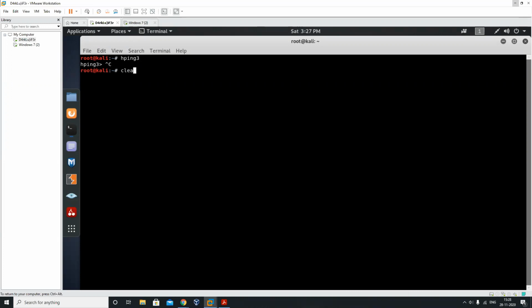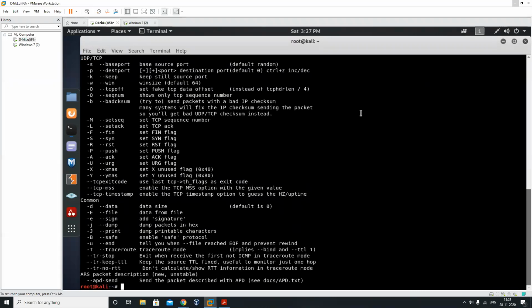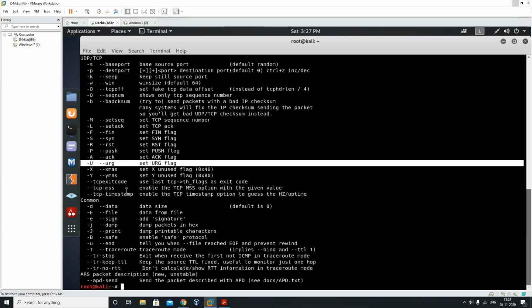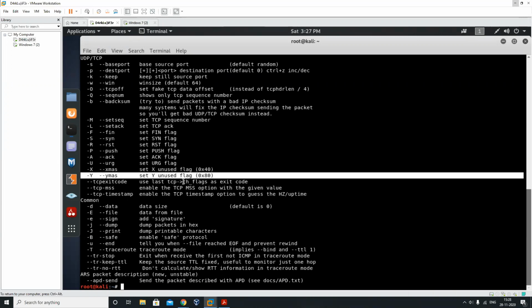hping3 is basically used to make customized packets. If you are talking about a packet, it's all about the TCP headers, like your FIN, your SYN, your RST, your PUSH, your ACK, your URG, your XMAS, and your YMAS. So over here, we're going to try to extend or penetrate.